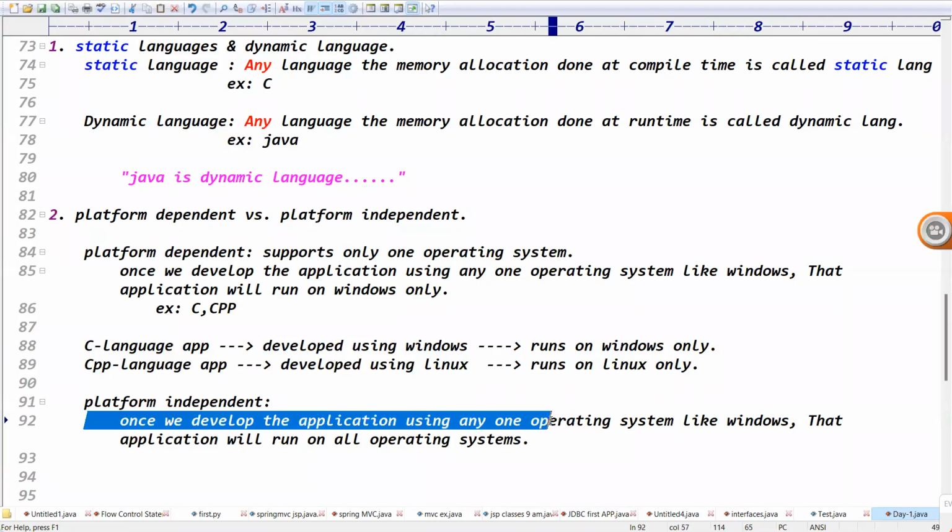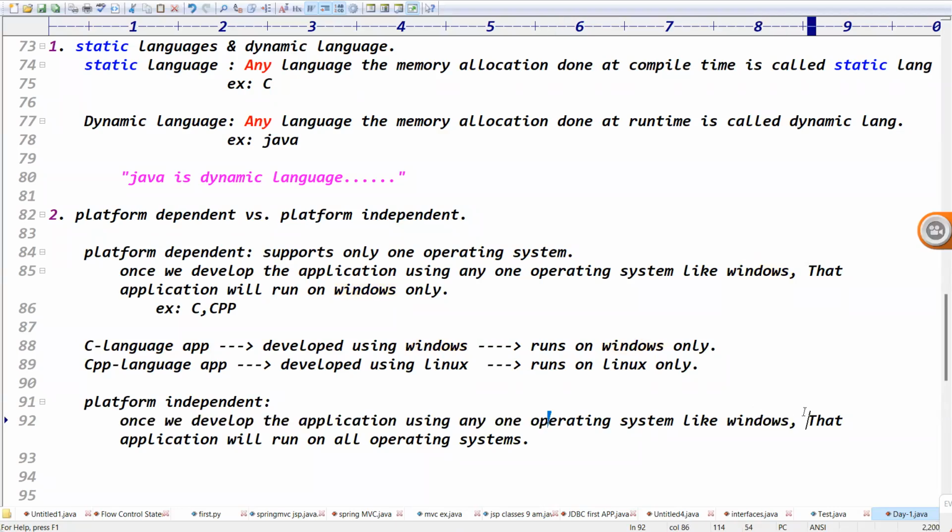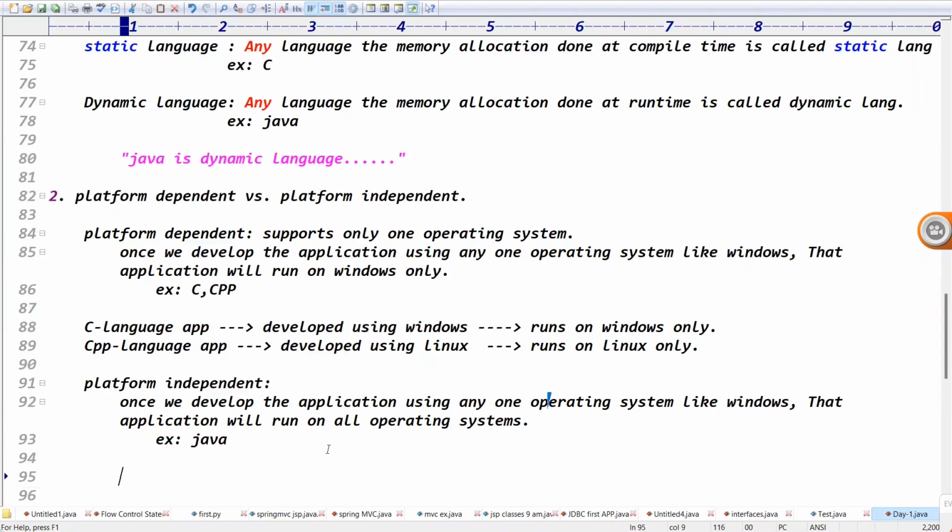Once we develop the application using any one operating system like Windows, that application will run on what? All operating systems, right? Best example is Java. Because if you take Java projects, developed using Windows doesn't mean it runs on Windows only; it runs on all operating systems.